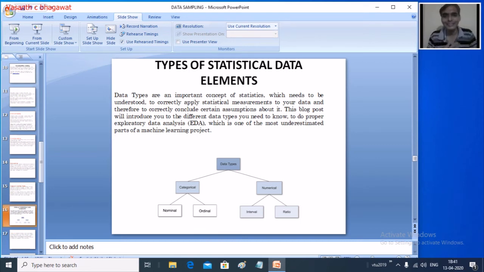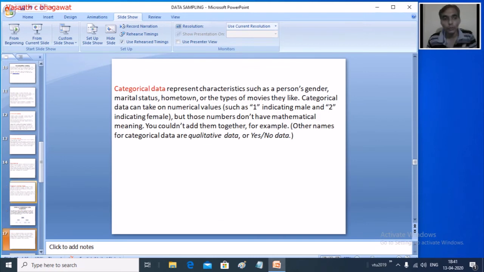So instead of these terms, numbers and non-numeric, more beautiful words have been used. We can broadly classify this into two: one we call qualitative data, the other we call quantitative data. So first we'll go into the qualitative data. As the name specifies, what do you mean by qualitative? We can call it non-numbers. When you are going to collect some data where numbers are not there, then it is based on quality.